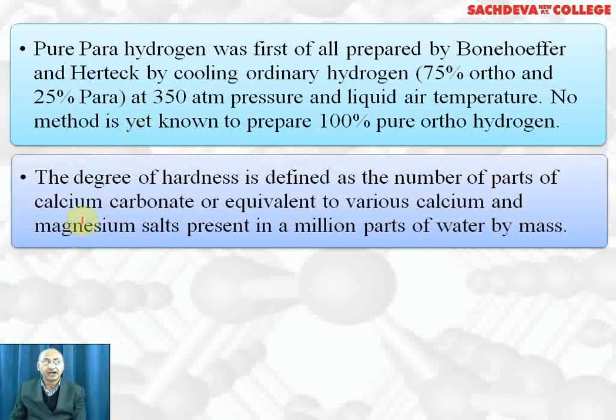The degree of hardness is defined as number of parts by weight of calcium carbonate equivalent to the various calcium and magnesium salts present in million parts of water by mass. Degree of hardness is measured in ppm, that is parts per million.